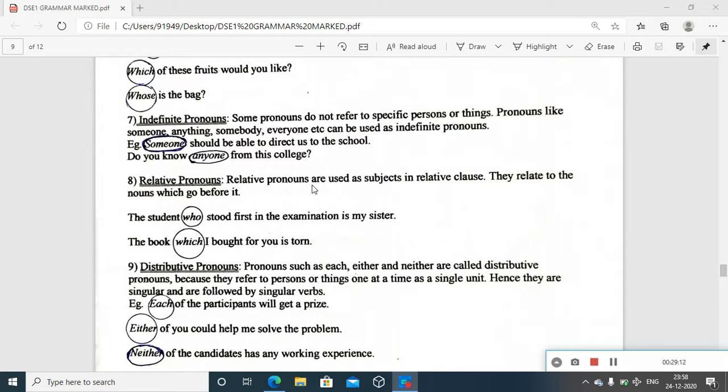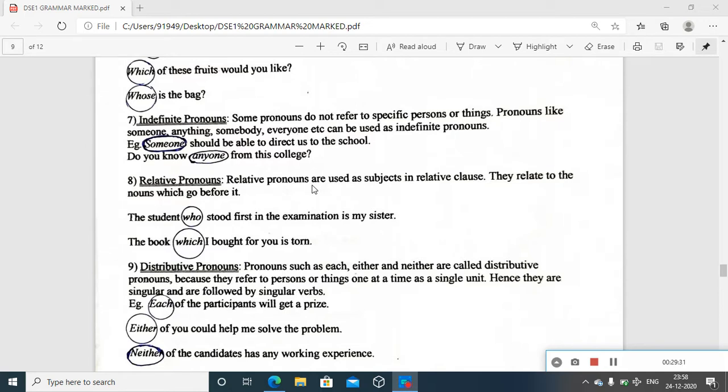The definition goes like this: relative pronouns are used as subjects in a relative clause. For the sake of a definition, we can read it like that. They relate to the nouns which go before them. Let us see this relating; the examples will help.